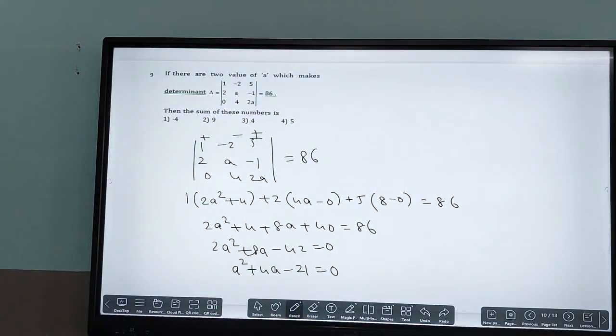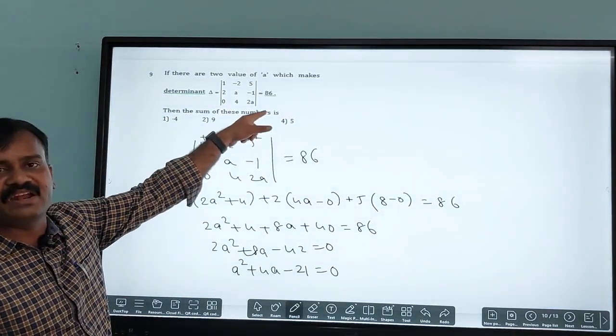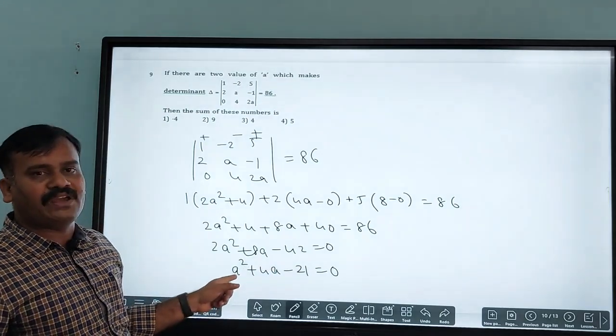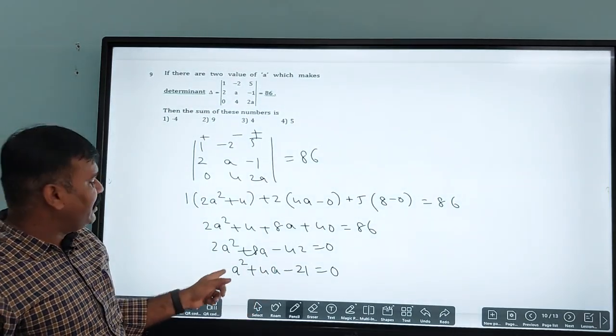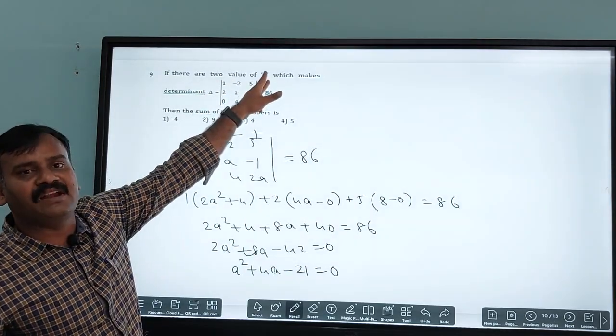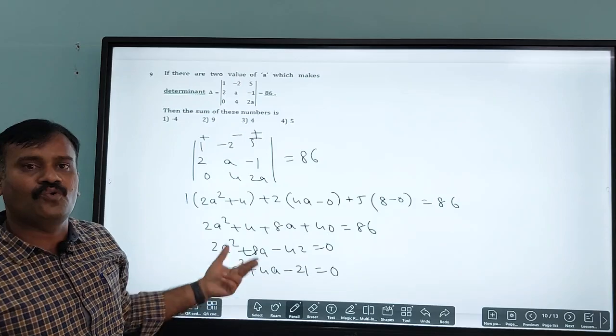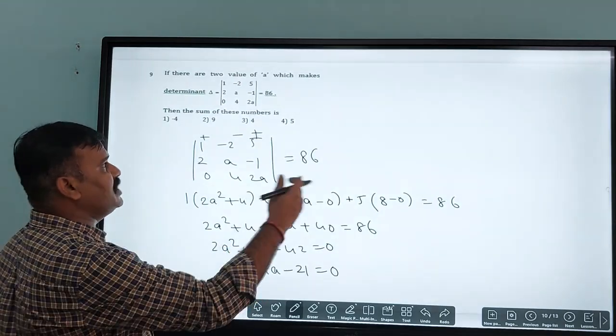Now they ask the question: then the sum of these numbers. Here a is nothing but the roots of the equation, as I got the quadratic equation. There are two values of a. Obviously in a quadratic equation we are going to get two roots, two values. So directly you can go with that.